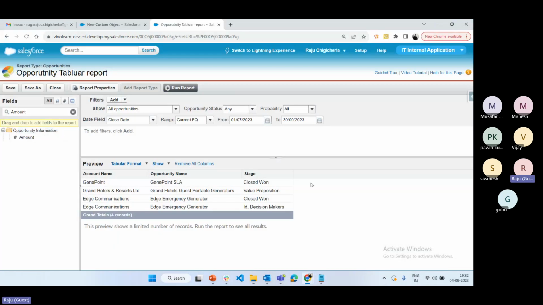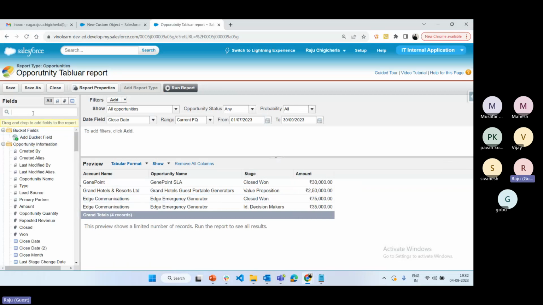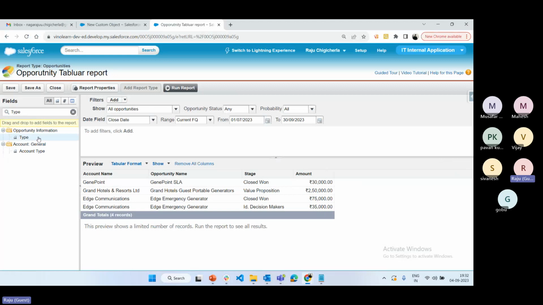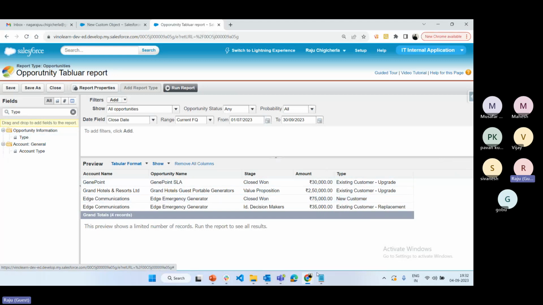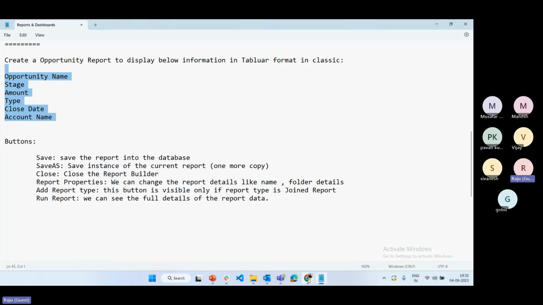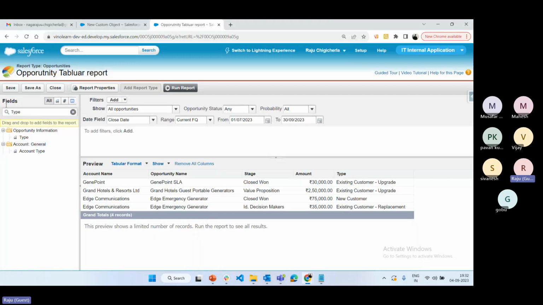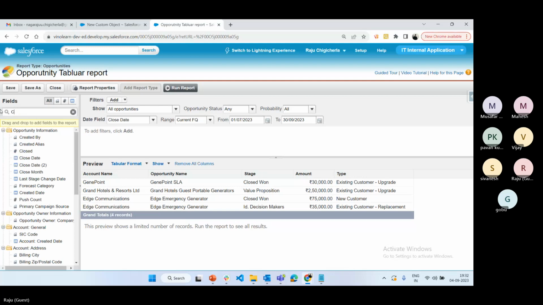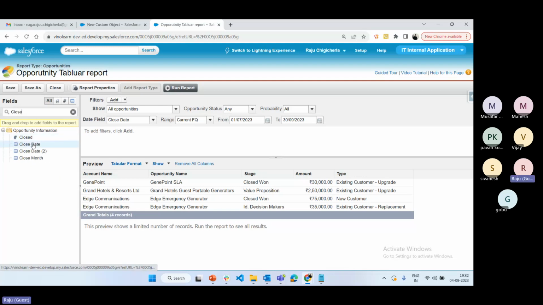If you want to add the amount at the end of the column, then you can add amount. If you like type, select the type, see type is added. And also what is the other field, close date. Select the close date, that's it. So opportunity name, stage name, amount, type, close date. See all the fields are added.